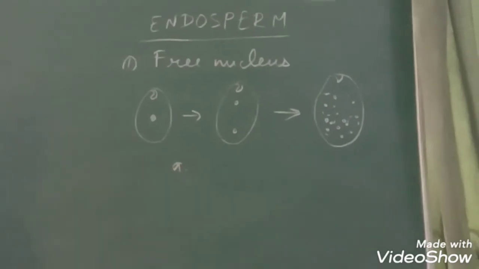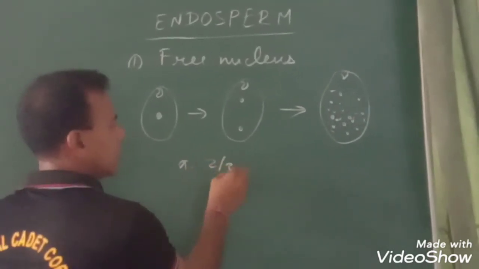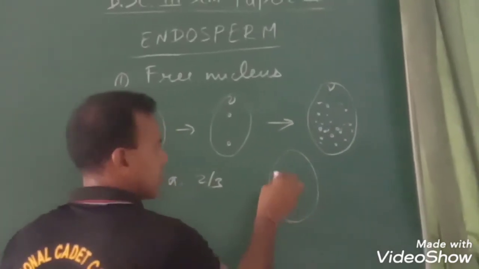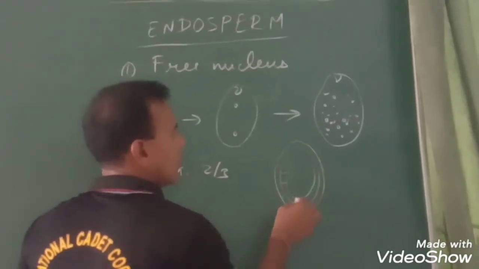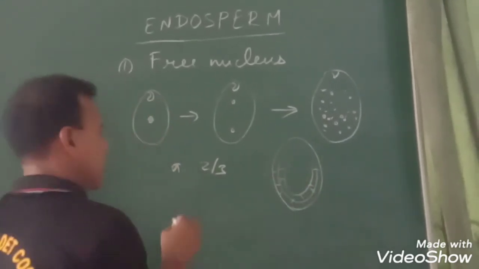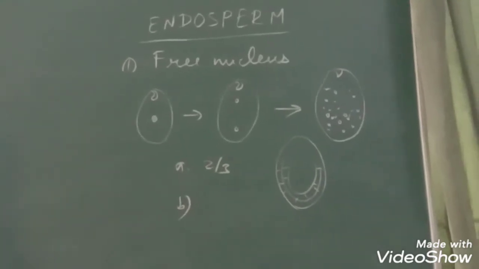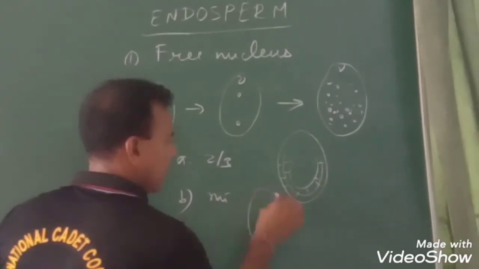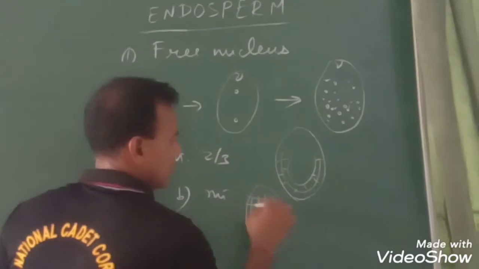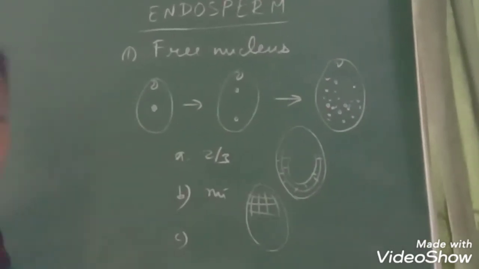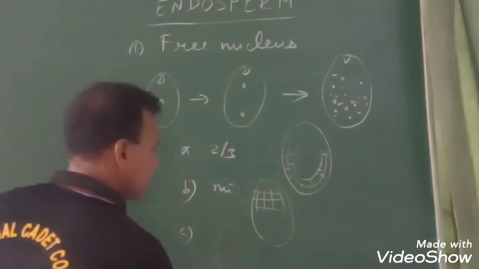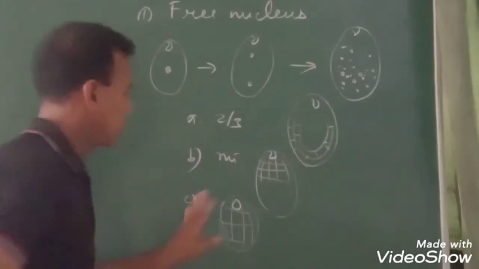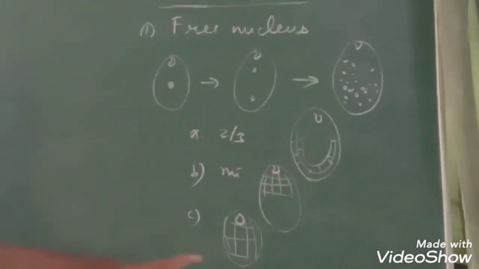Either the peripheral cells make layers like this, while the center remains free nuclear, or the micropylar end becomes cellular and the rest remains free nuclear, or the complete endosperm becomes cellular. Now, this is the embryo. The complete endosperm becomes cellular.